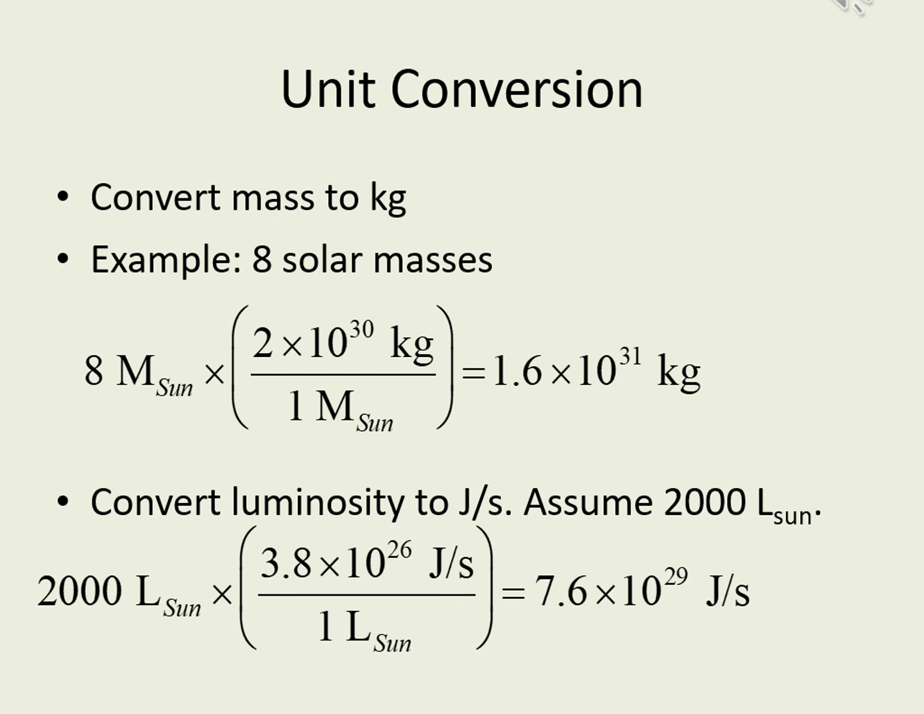In this example, this gives 7.6 times 10 to the 29th joules per second. Remember when you do this conversion that if the star's luminosity is more than 1 solar luminosity, then the conversion should give a value larger than the Sun's luminosity.